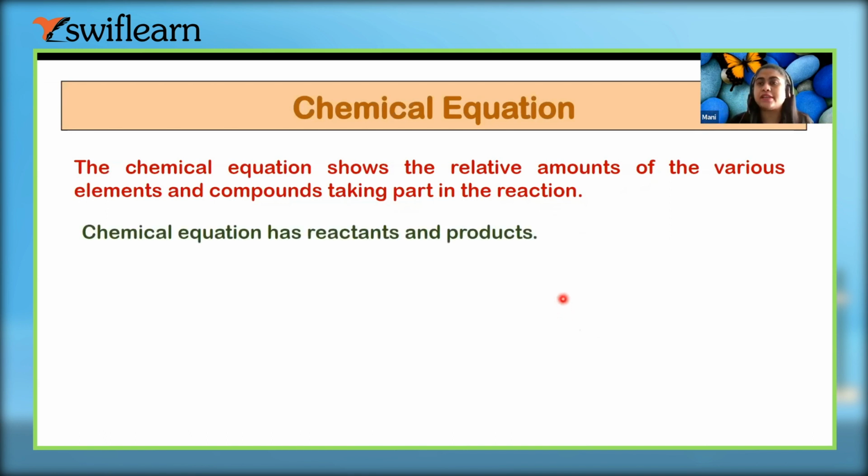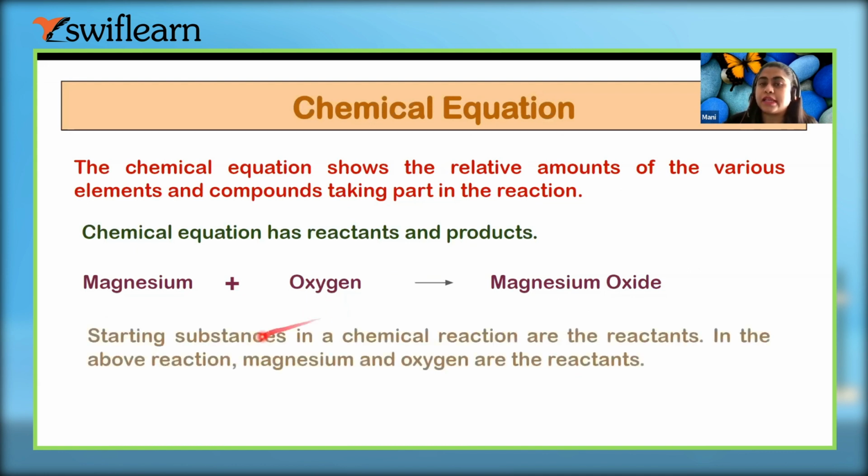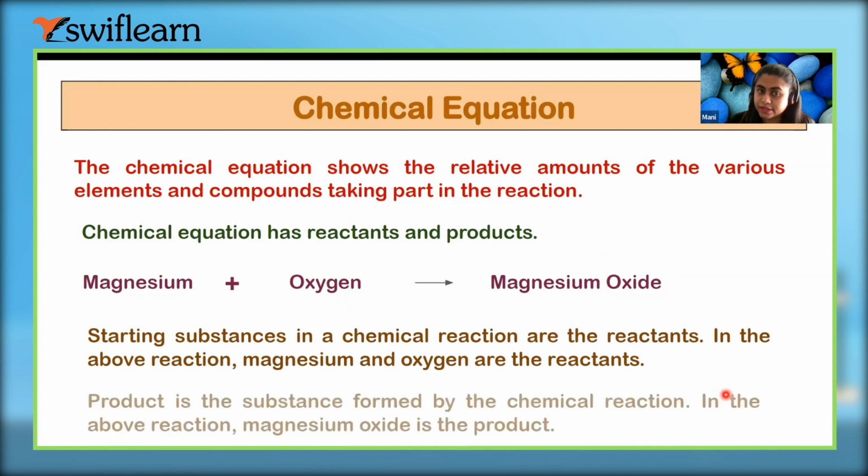A chemical reaction has reactants and products. If we take the same example of magnesium ribbon, magnesium and oxygen are the reactants and magnesium oxide is the product. The product is a substance which is formed by the chemical reaction.